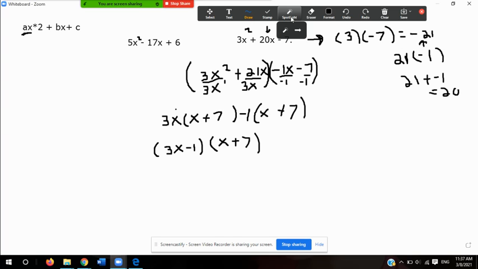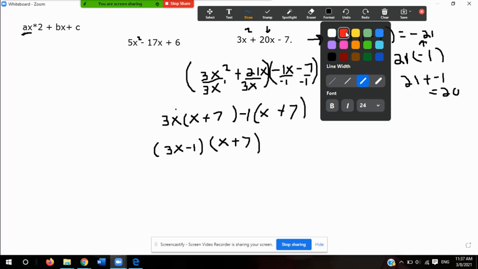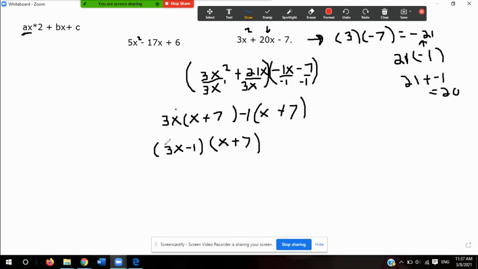Now, I'm going to show you how to check your answer. And this is just using the FOIL method. So let's say I'm done with the problem, and I want to verify that this is correct. What I do is I simply use the FOIL method and I multiply. Well, 3x times x is 3x squared. And then 3x times 7 is actually 21x.